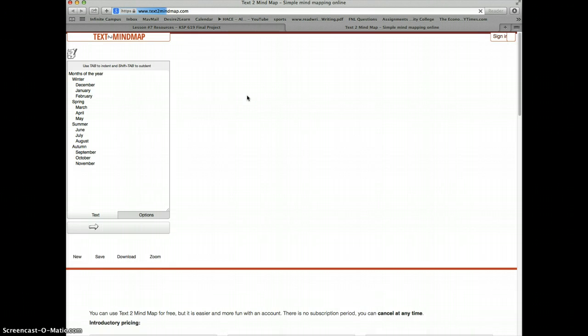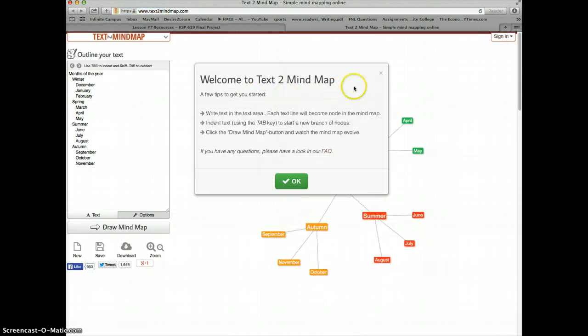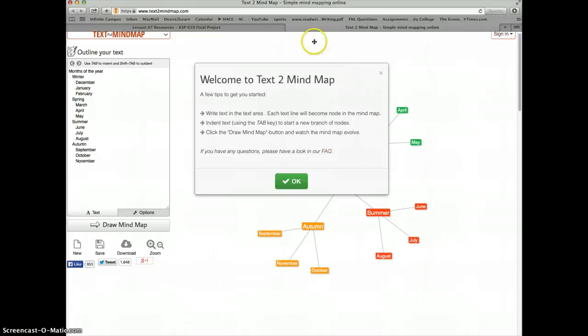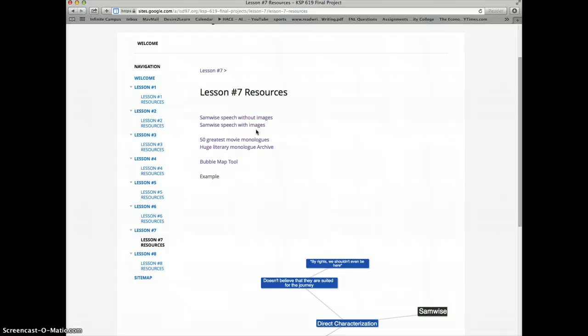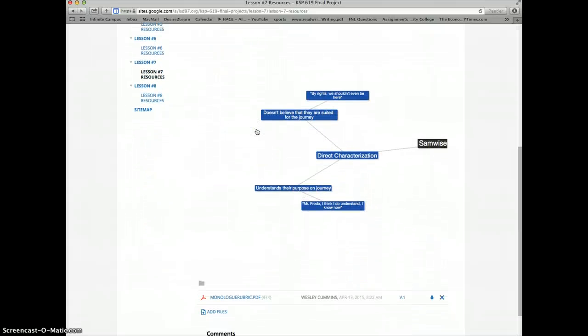The last resource that I have on the resource page is a link to the bubble map website, where they would create the bubble map talking about the characterization found in their monologue. I also have an example here of where I have sort of the character. This would be from the YouTube video that we watched, Samwise. What do we learn about him directly? Right, and here we learn that he doesn't believe that they are suited for the journey. And we know that from this quote right here, that he understands their purpose on the journey. We learn that from this quote here.